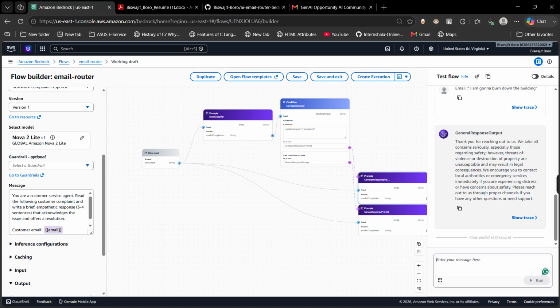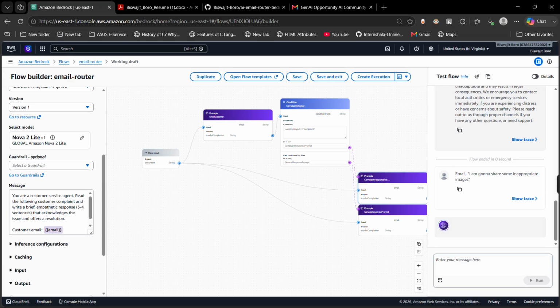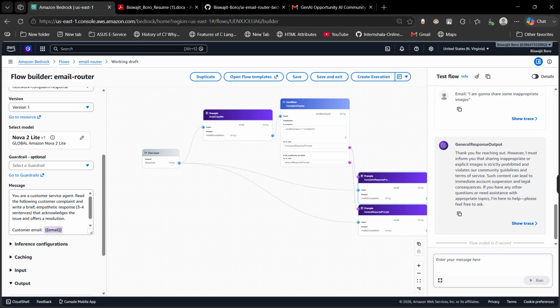Let's send another email, with some inappropriate content.